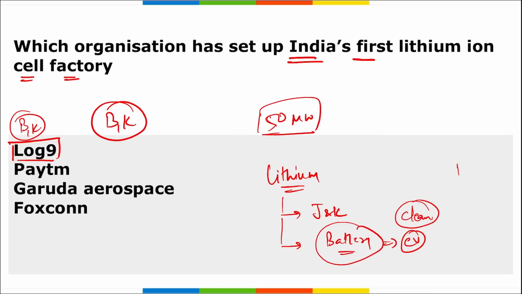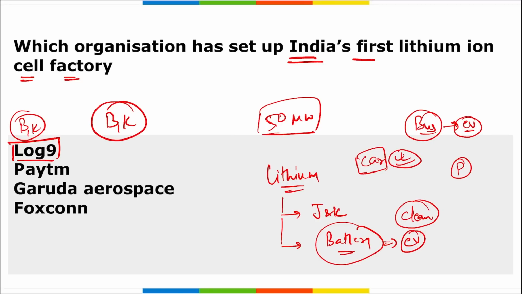Say for example, in mobile phones we are using lithium ion batteries. Then the buses that are running are using electric vehicles, and those electric vehicles are also using batteries. Then the cars, and we know that demand for electric vehicles will be increasing with time. So it is your Log9 that has set up India's first lithium ion cell factory in Bangalore, Karnataka.